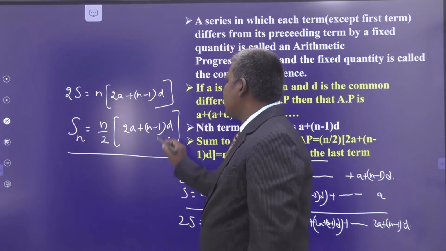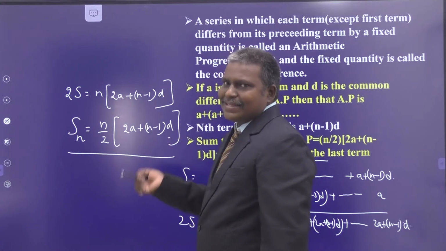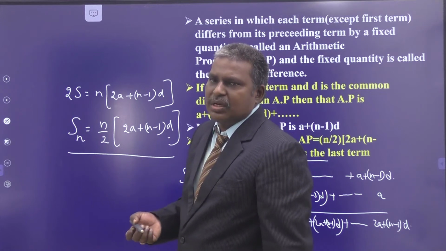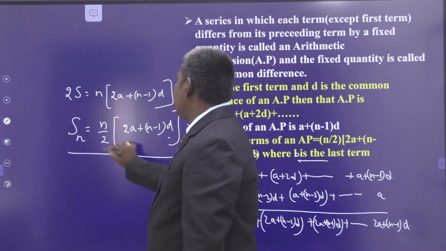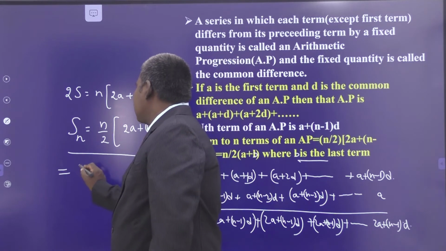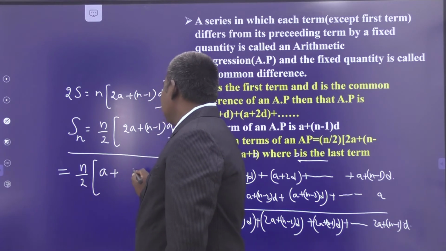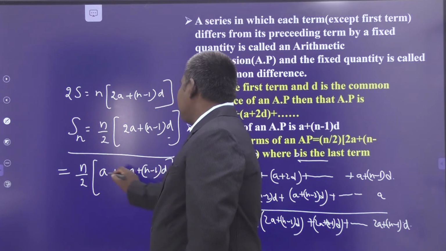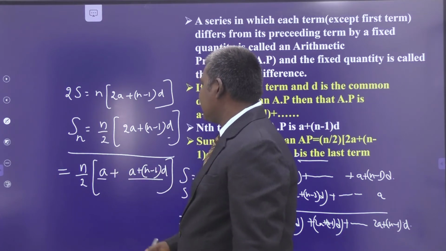What is a? First term. What is n? Number of terms in that sequence or series. What is d? Difference of the two consecutive terms of the series taken in the same order. Sn is n by 2 times of 2a plus (n minus 1) into d. This can be written as n by 2 times of (a plus a plus (n minus 1) into d). What is a plus a? 2a. That is why I am writing in this manner also: a plus (n minus 1) into d.